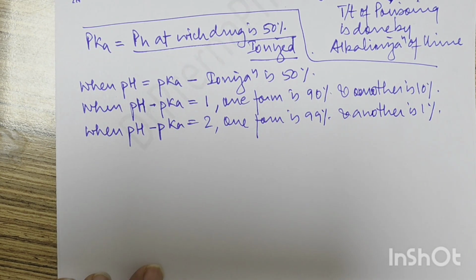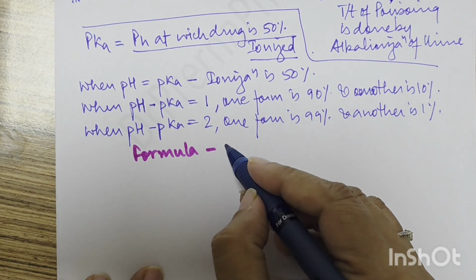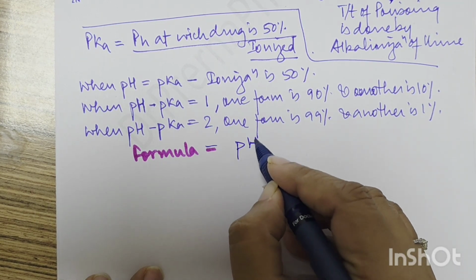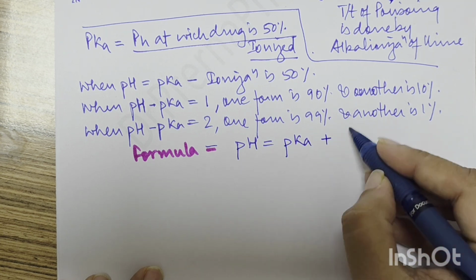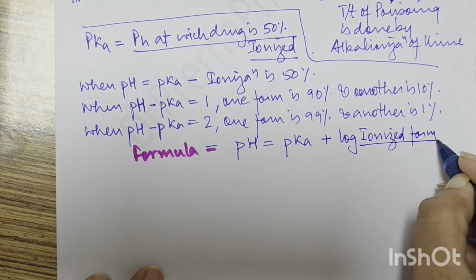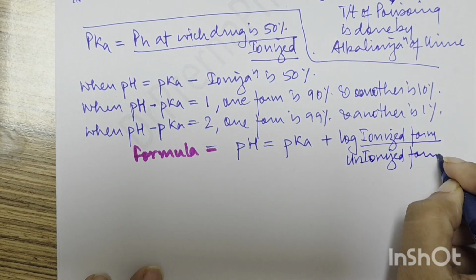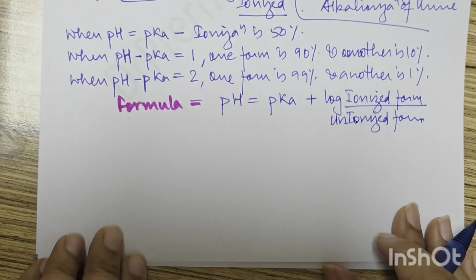Remember this. So here comes a formula that you need to remember. What is that formula? pH is equal to pKa plus log of ionized form upon unionized form. Okay, this is the formula for pH and pKa.